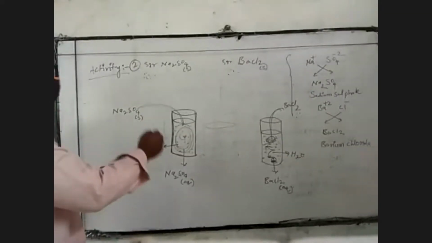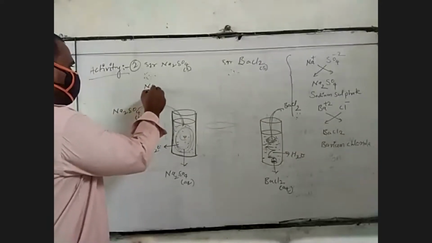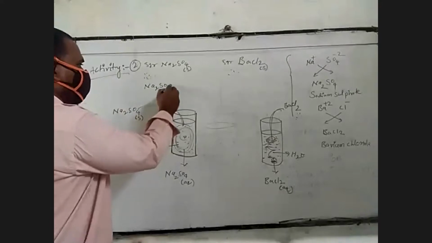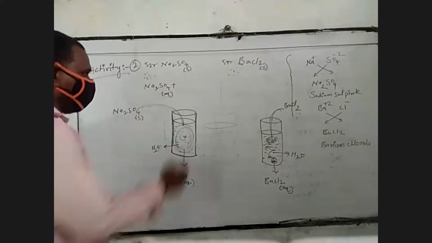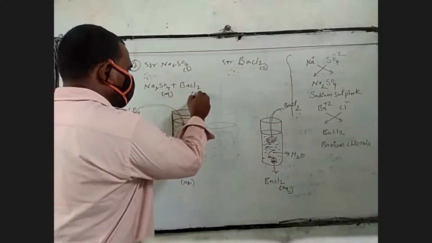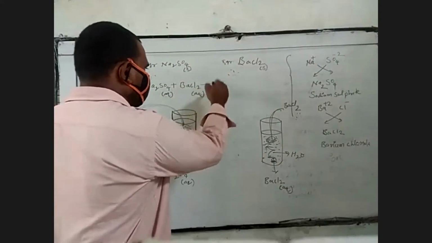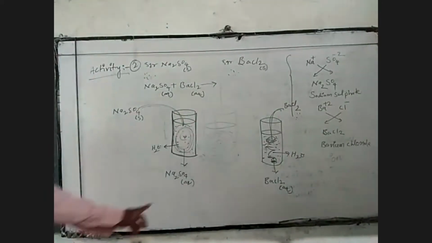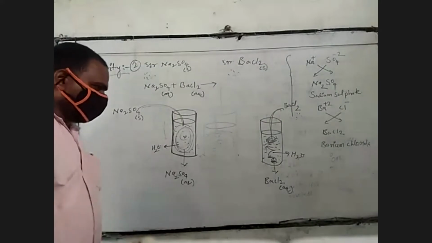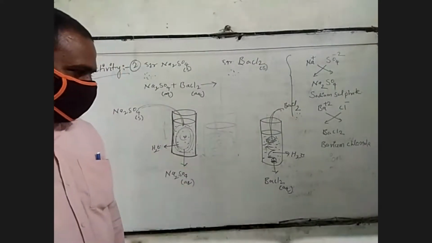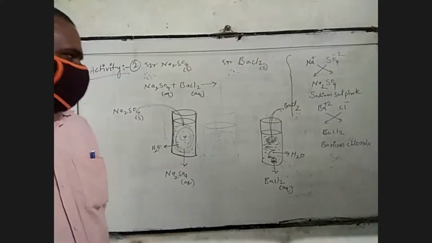Right. So now write down the main equation: sodium sulfate aqueous solution plus barium chloride aqueous solution. So now prepare the two types of solution: one is the sodium sulfate aqueous solution, the second is the barium chloride aqueous solution.